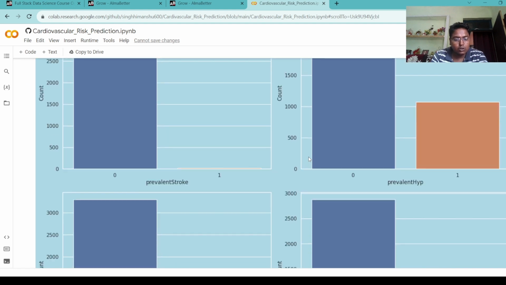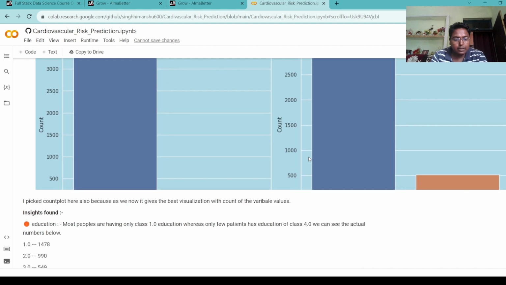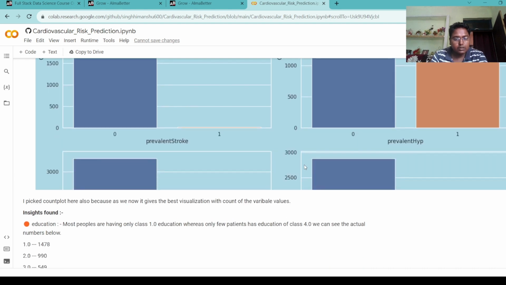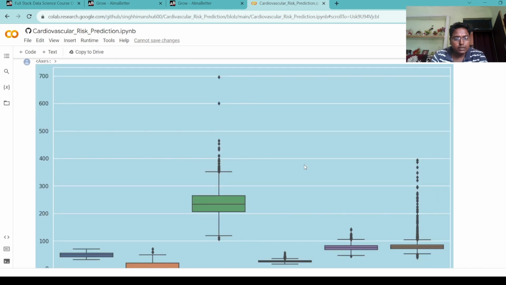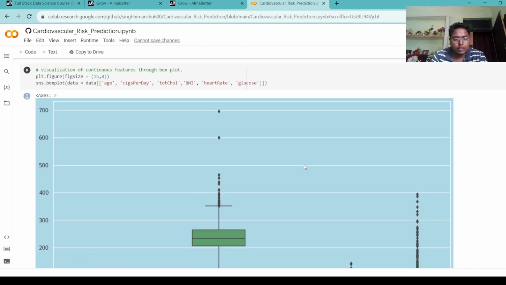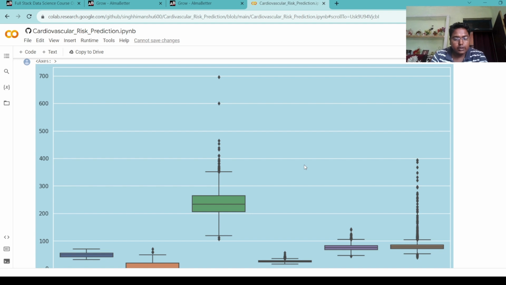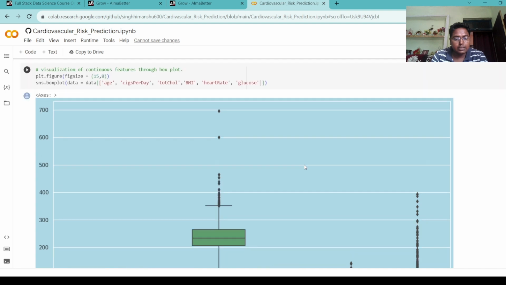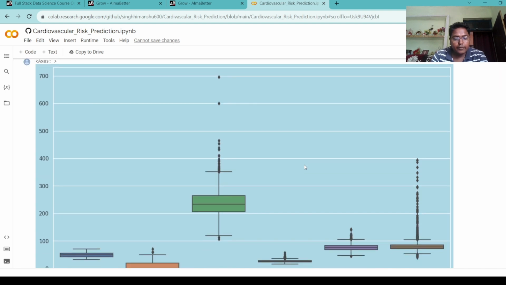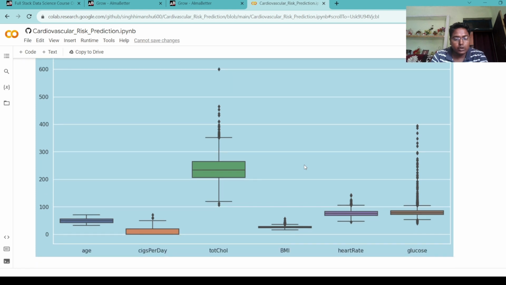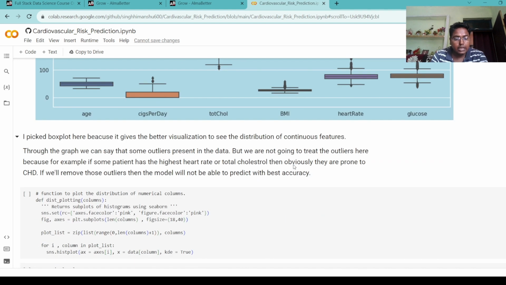Visualizing the continuous features through the box plot. I picked the box plot here because it gives a better visualization to see the distribution of the continuous features. Through the graph we can see that some outliers are present in the data, but we are not going to treat the outliers here because, for example, if some patient has the highest heart rate and total cholesterol, then obviously they are prone to cardiovascular heart disease. If we remove those outliers, then the model will not be able to predict accurately.